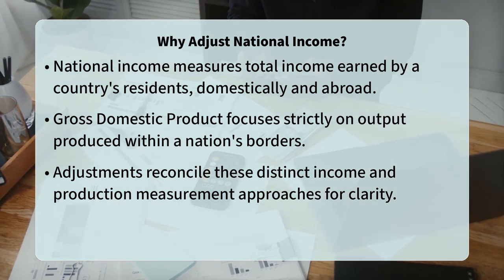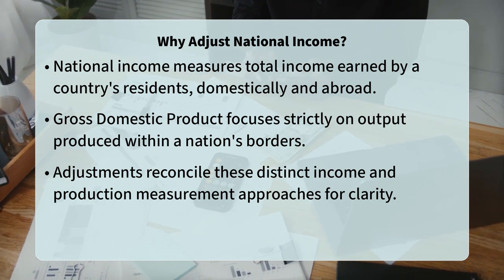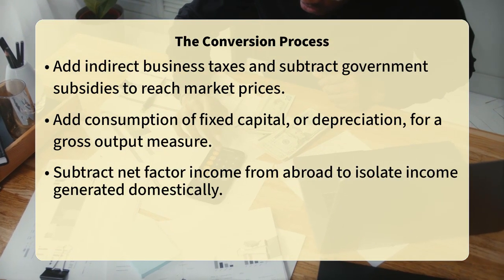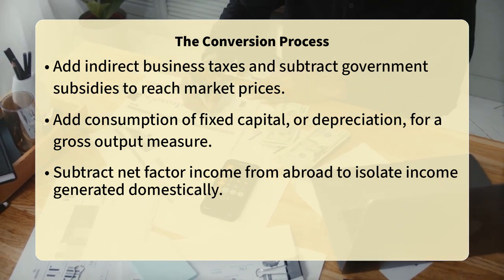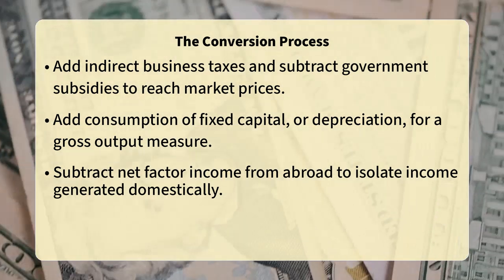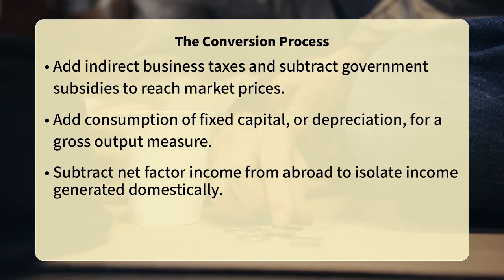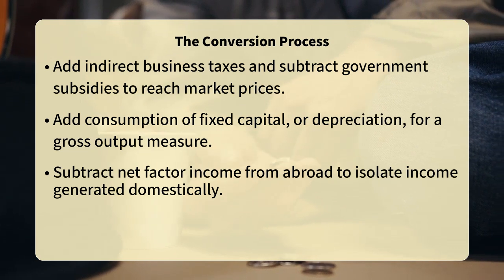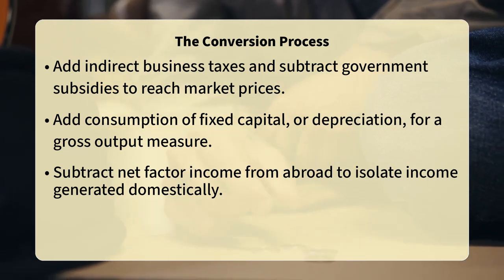Next, we tackle the consumption of fixed capital, commonly known as depreciation. This represents the wear and tear on capital goods used in production. National income is a net measure, meaning depreciation has already been subtracted. Since GDP is a gross measure, encompassing all production regardless of capital wear, you must add back this depreciation amount to national income. Finally, consider the net factor income from abroad, or NFIA.